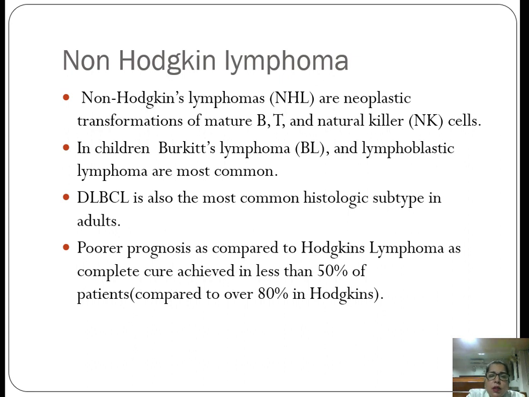When we compare Hodgkin lymphoma with non-Hodgkin lymphoma, non-Hodgkin lymphoma has a poorer prognosis. Complete cure can be achieved in only 50% or fewer of patients, whereas in Hodgkin lymphoma, complete cure can be achieved in over 80% of patients.